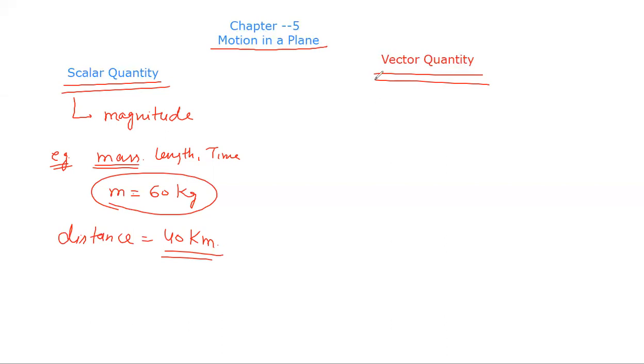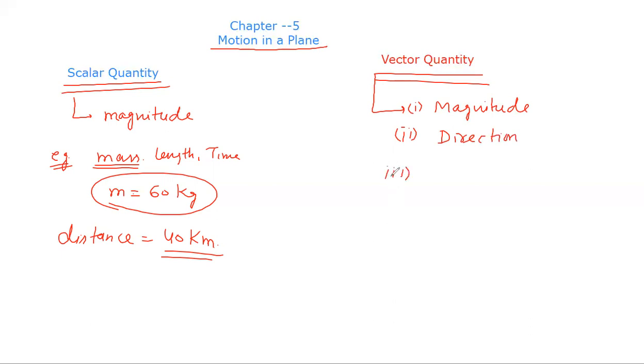Now the vector quantity. For a vector quantity, there are three conditions. First, there is a magnitude. Yes, magnitude is very important. Second, there is a direction. Direction is always needed to express any vector quantity.